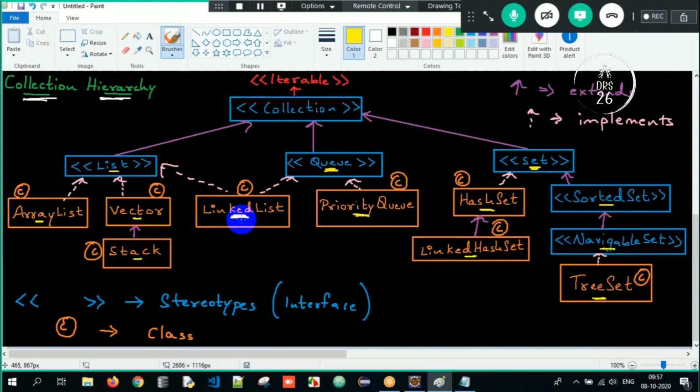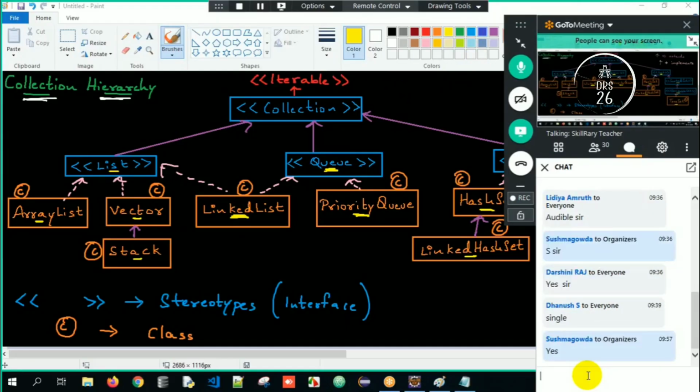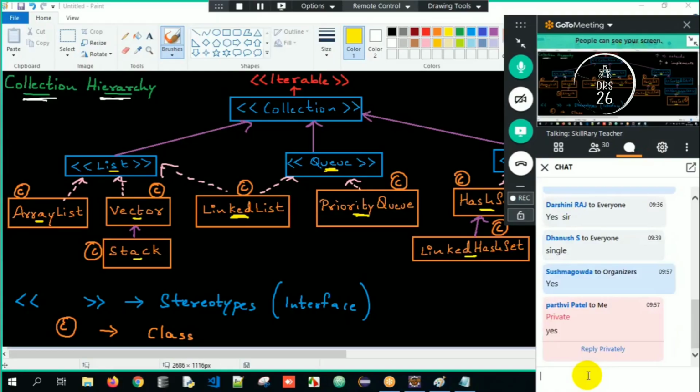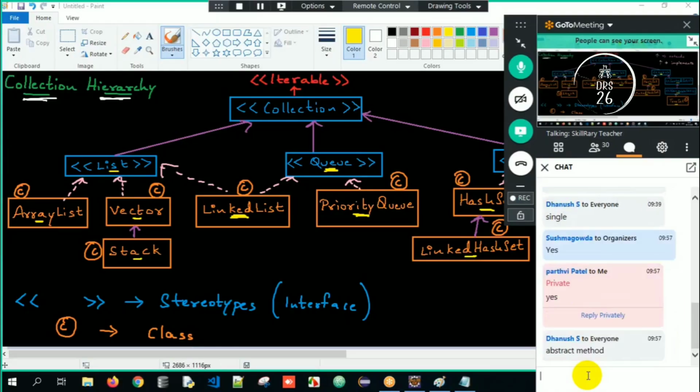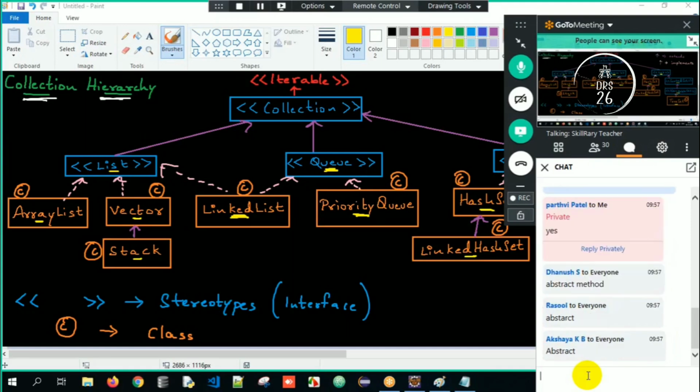Now, when I say Collection, it's an interface. Collection is an interface. So now tell me, can it have methods? My question is, I told you Collection is an interface. Can it have methods? Yes or no? Your answer is 100% yes. An interface can have methods, but those methods will behave as abstract methods. Correct? So interfaces can have only abstract methods.